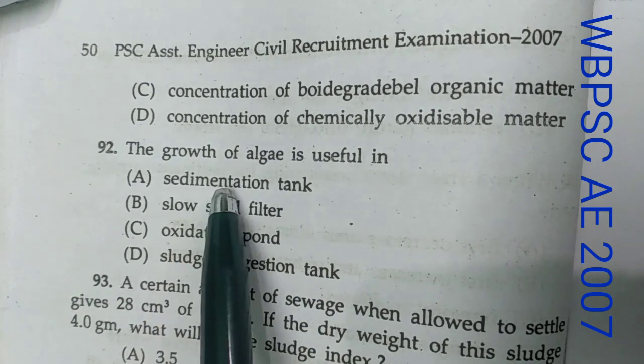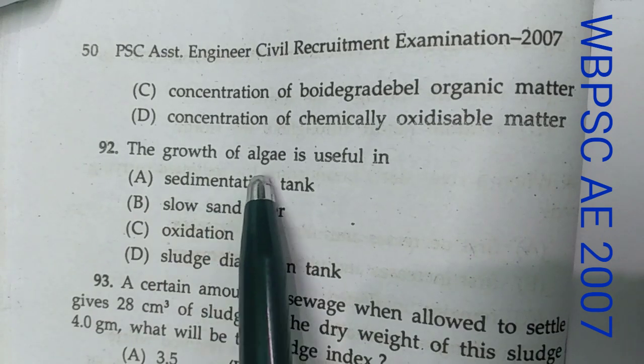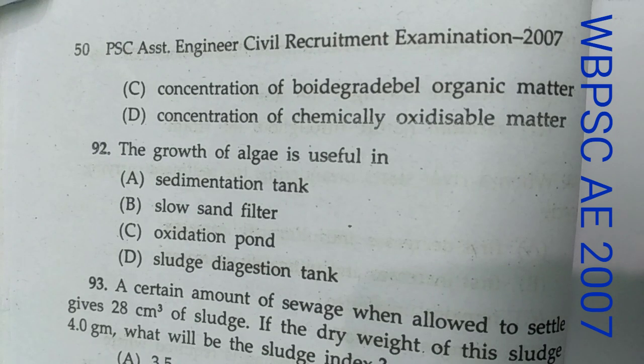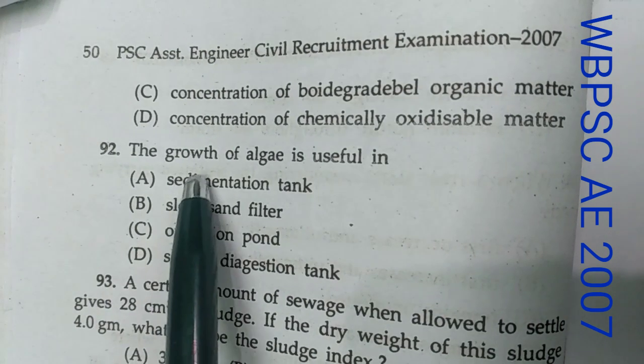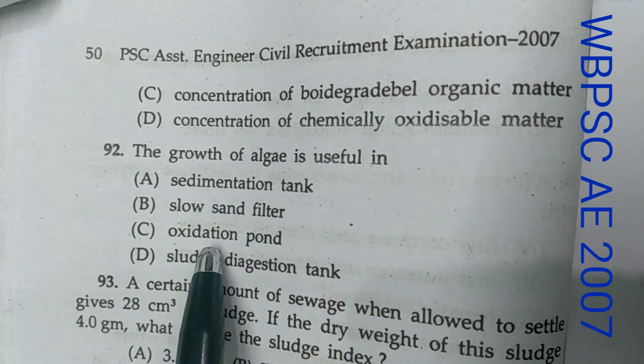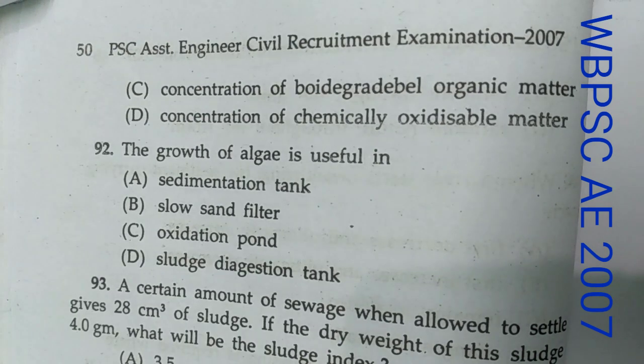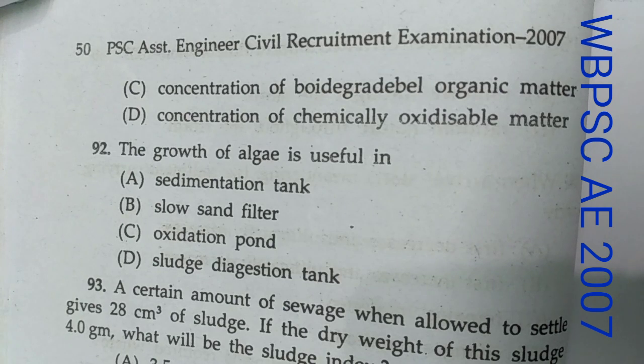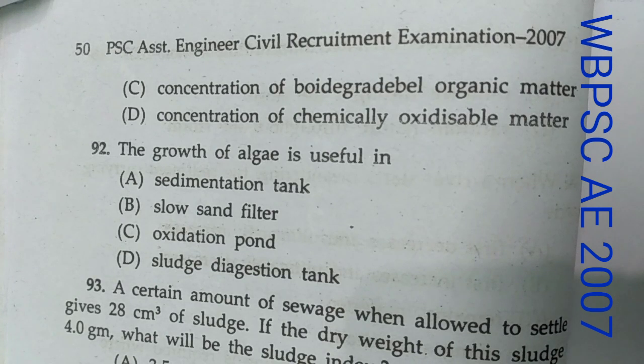Now question number 92. The growth of algae is useful in, and these are the options. Now here the growth of algae is useful in oxidation pond. Option C is correct. I am telling you the reason. In oxidation pond, the treatment process occurring may be said to result from a symbiosis of bacteria and algae.